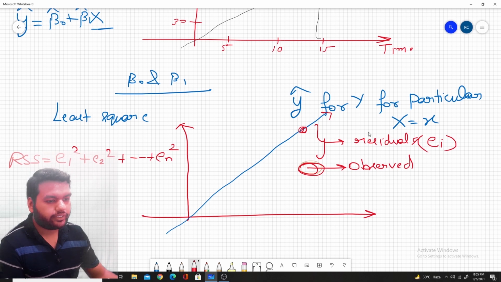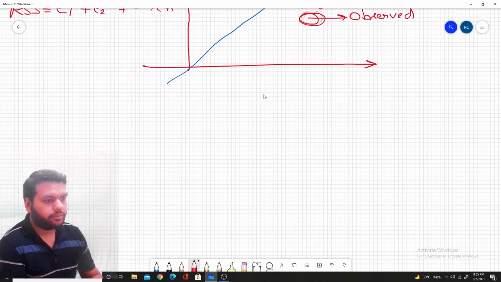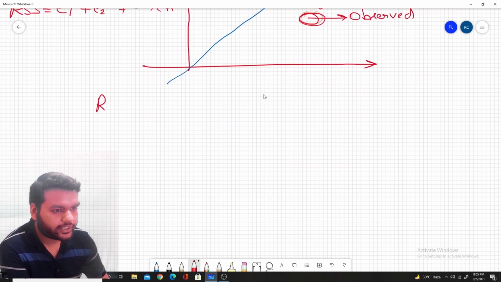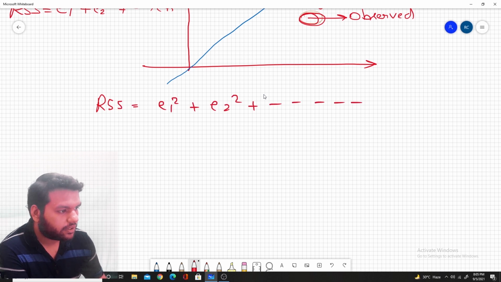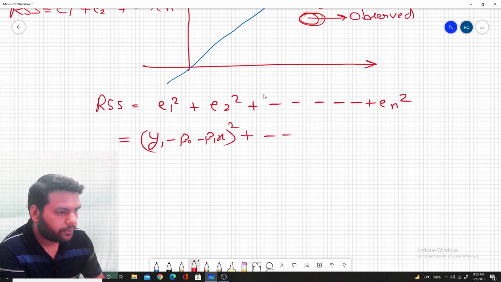More generally, we can write y1 minus beta naught minus beta 1x1 whole square up to yn minus beta naught minus beta 1xn whole square.